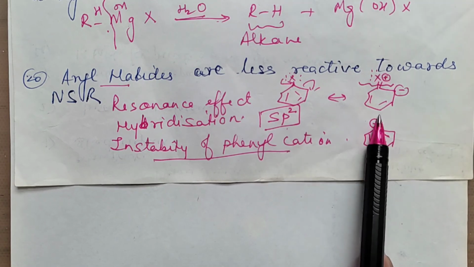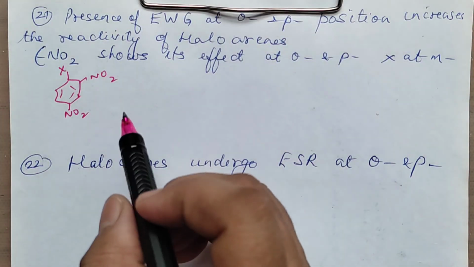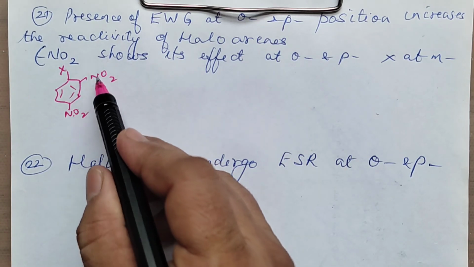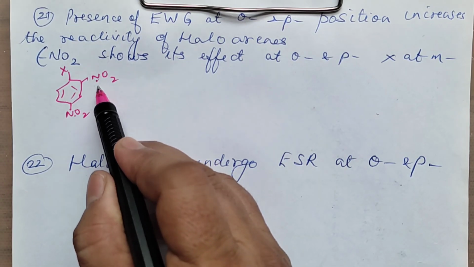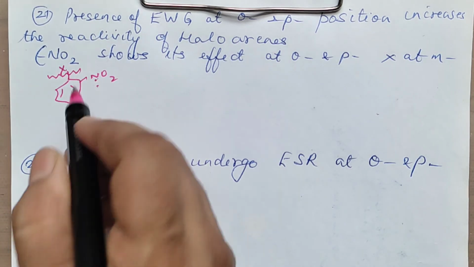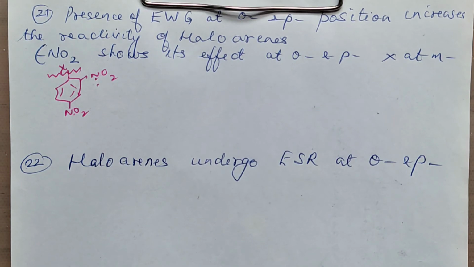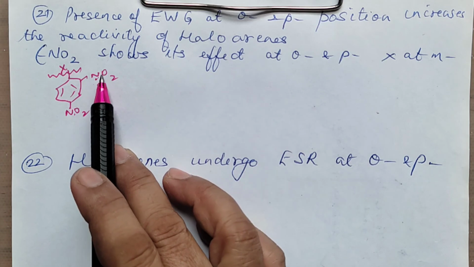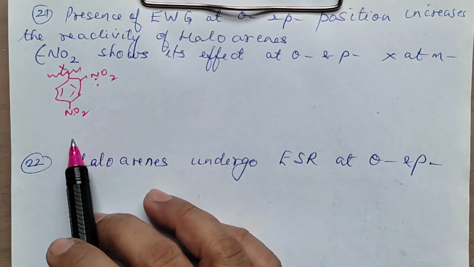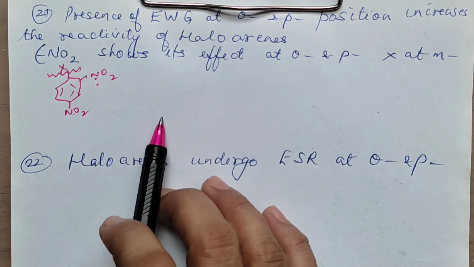So because you are getting a negative charge at ortho and para position, if some electron withdrawing group comes there, it will assist in breaking this bond faster. So the presence of electron withdrawing group will always be helpful if it is present at ortho and para position. Fine. You can draw the resonating structures and explain this answer.